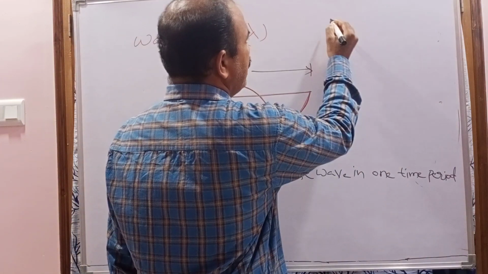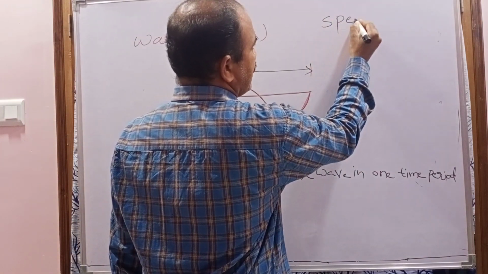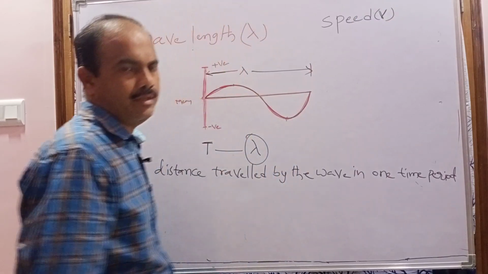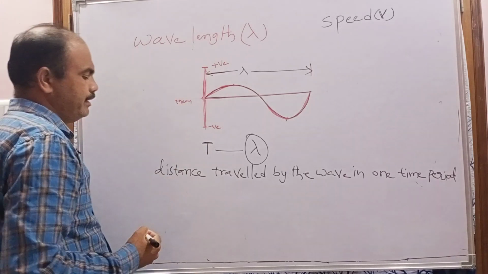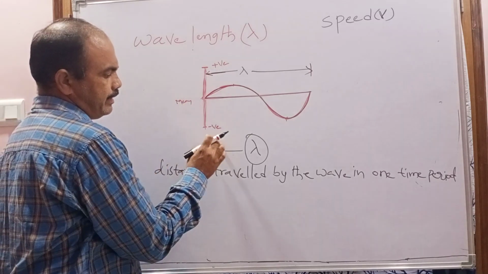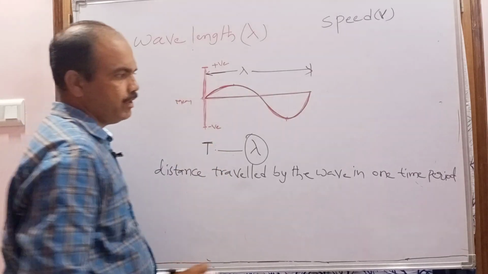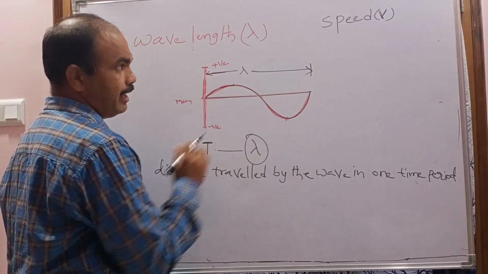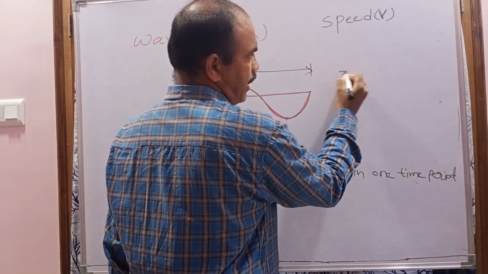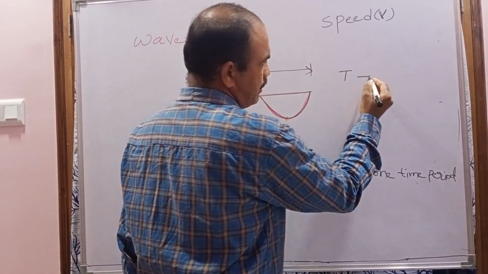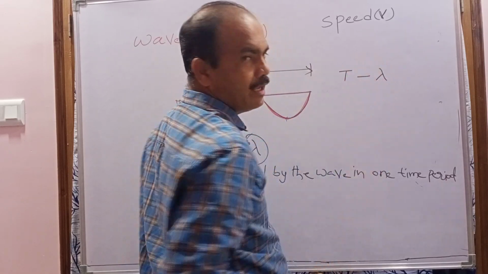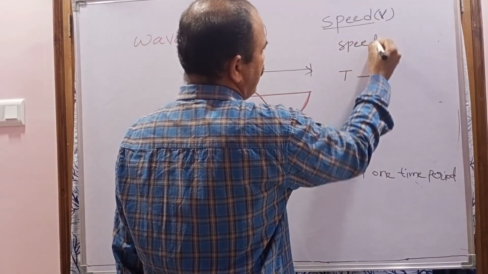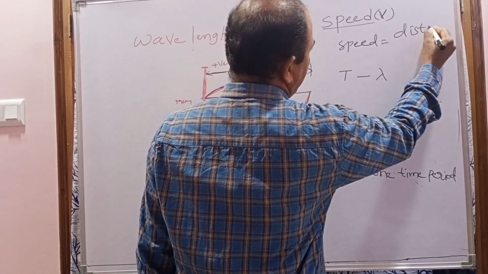Next I am going to explain another characteristic of the wave. What is that? Speed. It is denoted with a particular letter V. From the wavelength definition, capital T time means what? One time period. In one time period, this wave travels how much distance? Lambda. But what is the speed? What is the general formula of speed? Distance by time.